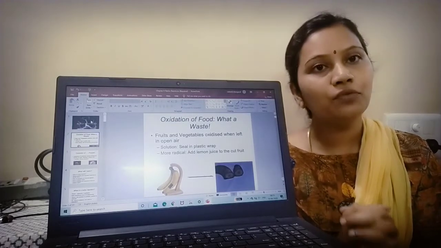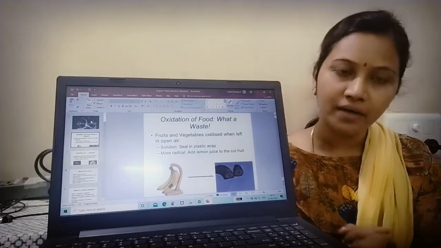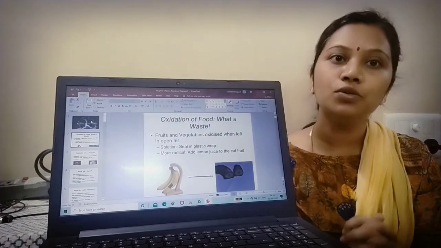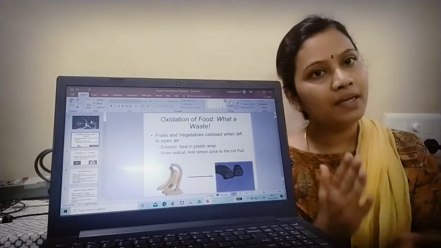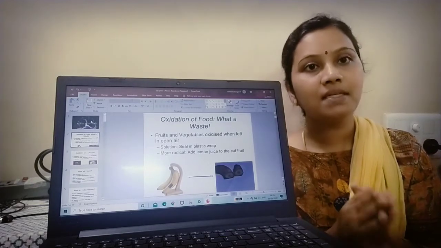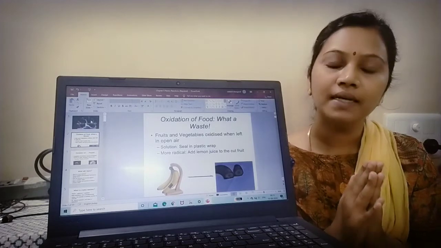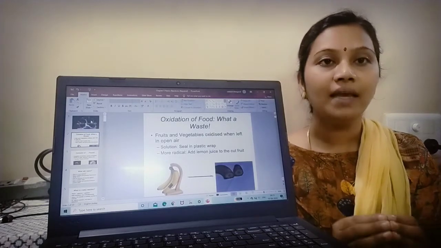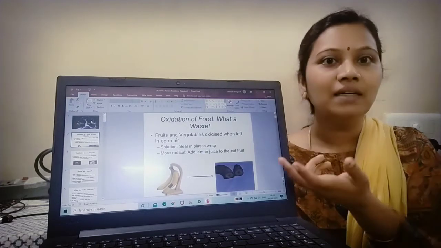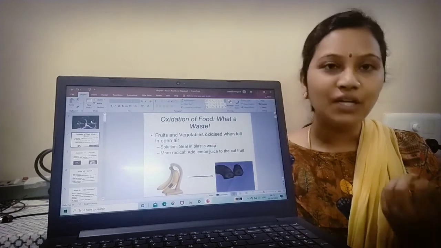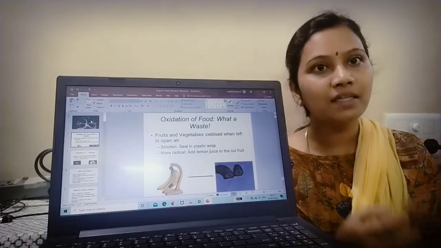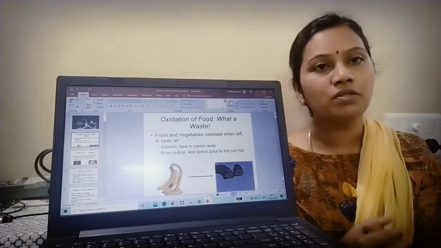Say, for example, the food we take contains nutrients like carbohydrates, proteins, and fats. These should be oxidized to provide us energy. Say, for example, I'm cutting an apple or peeling a banana and leaving it for some time. What happens? There is a browning reaction due to the enzyme polyphenol oxidase. When it reacts with atmospheric oxygen, it results in browning. When we look at the browned banana or apple, that reduces the palatability and decreases the attraction to eat the food. In other terms, it has sped up the process of spoilage.